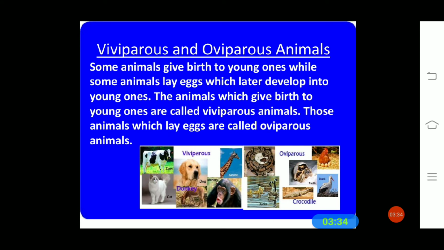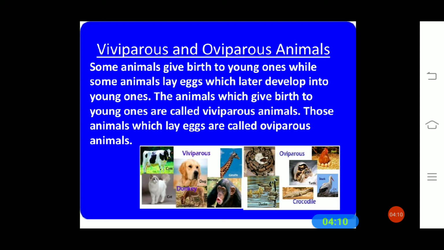Next is viviparous and oviparous animals. In the previous video we discussed this, and once again I will repeat it. Some animals give birth to young ones, while some animals lay eggs which later develop into young ones. The animals which give birth to young ones are called viviparous, and those animals which lay eggs are called oviparous animals.